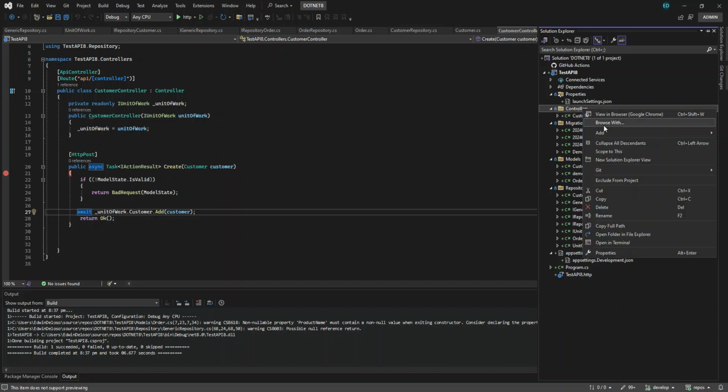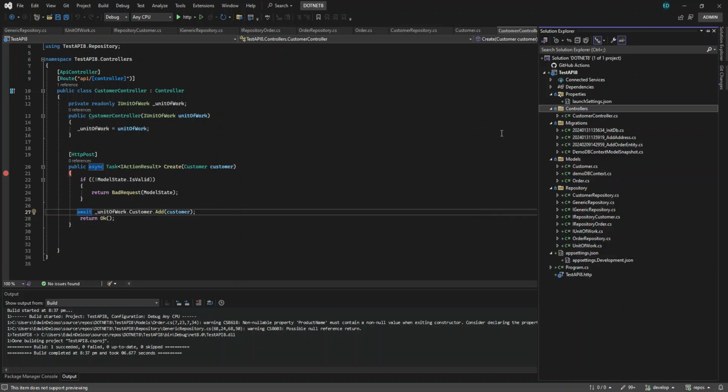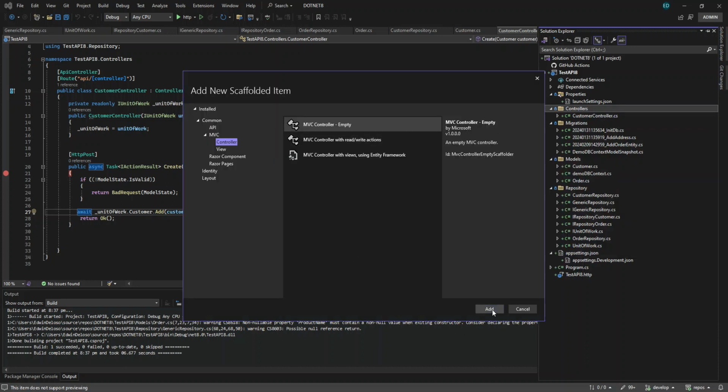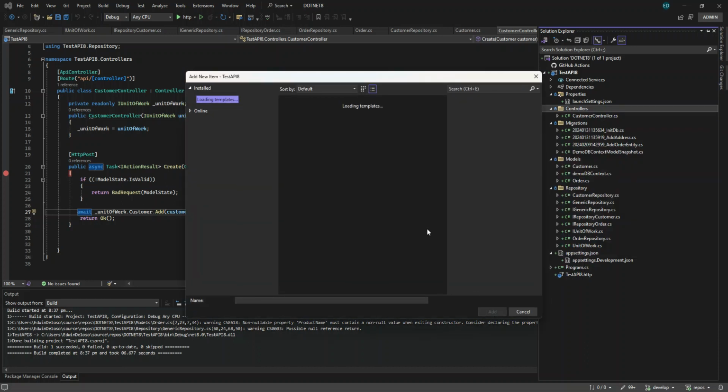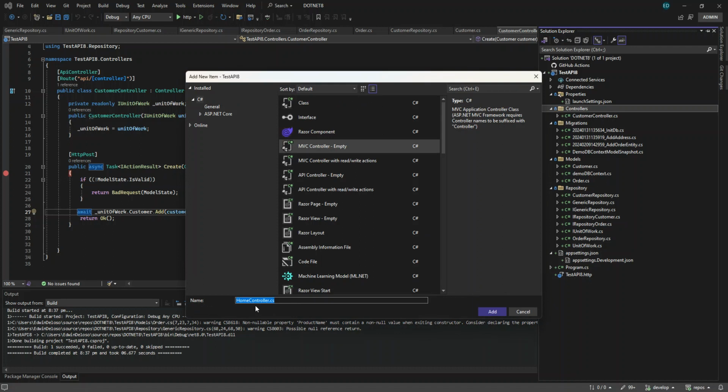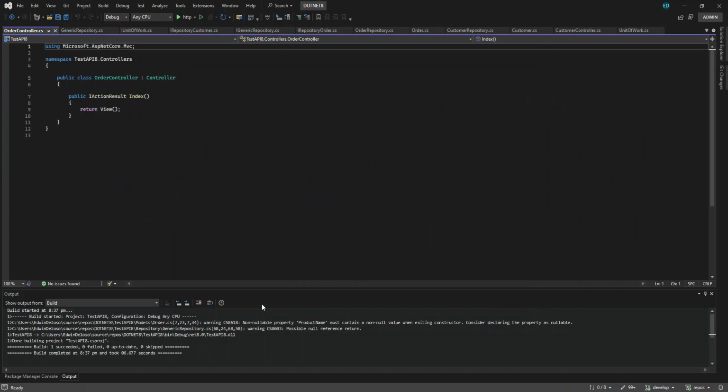Right click in the Controllers folder, add controller, then empty controller, and name it OrderController. That is the convention, or anything you want.